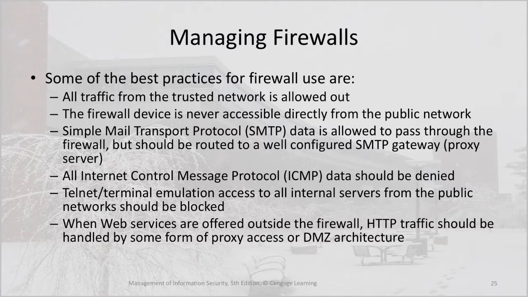All ICMP data should be denied. This means pings. Telnet terminal emulation access to all internal servers from the public network should be blocked. And when web services are offered outside the firewall, HTTP traffic should be handled by some form of proxy access or DMZ architecture.